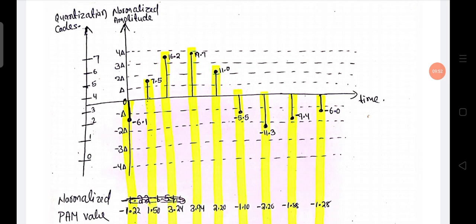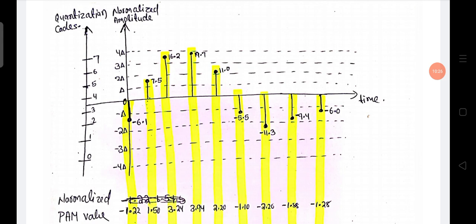Next, the main motive in the quantization process is that we assign a quantized value to every sample. We get the amplitude of every sample, but the amplitude of that sample is not perfect.